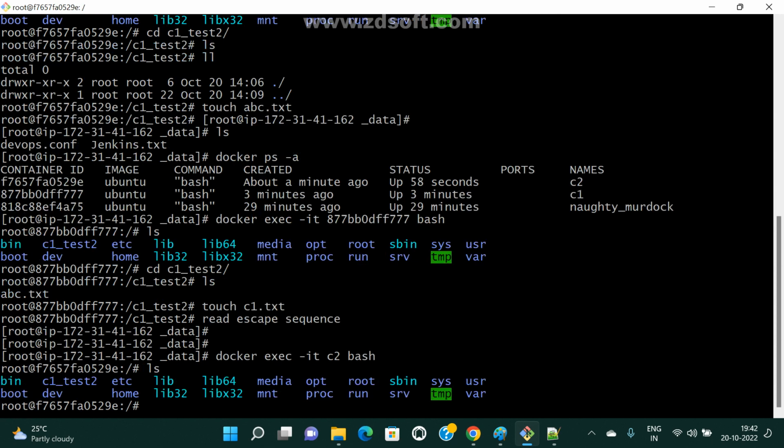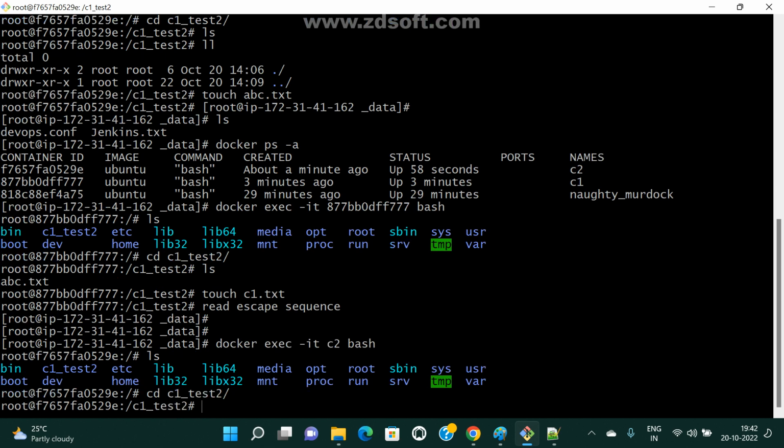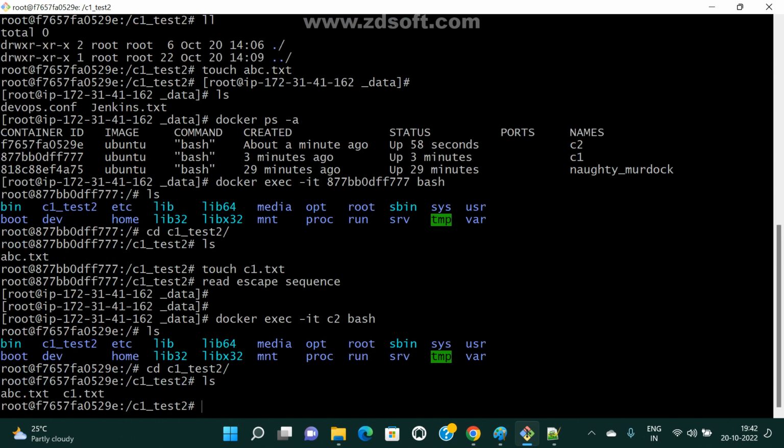Now check it. cd c1_ the path is the same only. Both containers' paths are the same only, so both are reflected here. Now clear, guys? Anyone any doubt here? I want to give a link between two paths, container to container only.